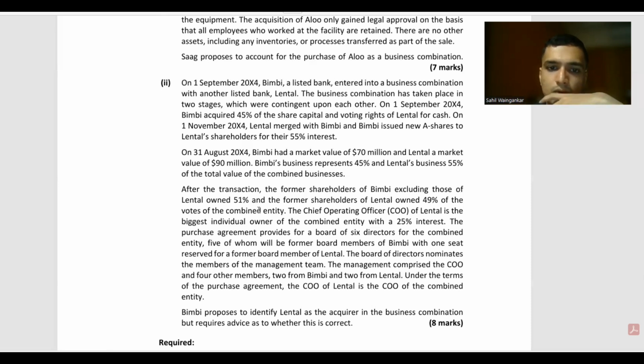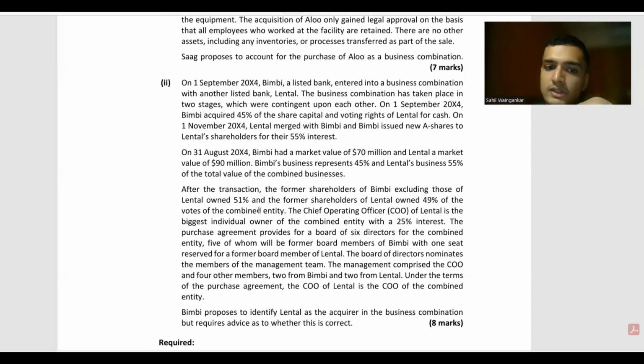Who is the biggest individual owner of the combined entity is not really necessary to be taken into consideration. What is taken into consideration is whose prior board represents the current board, or the majority of the current board, and whose prior management team dominates the current management team.